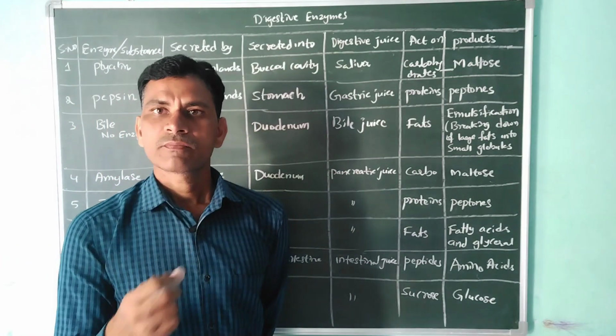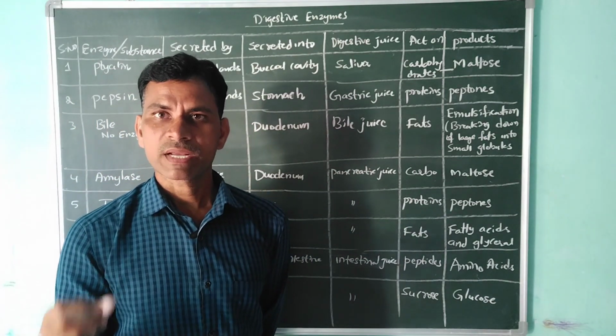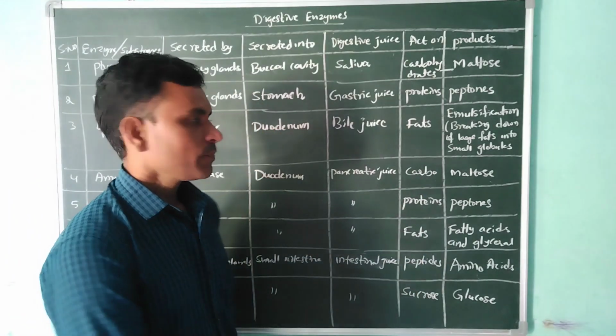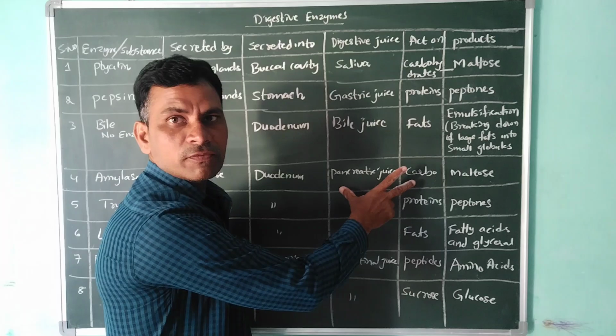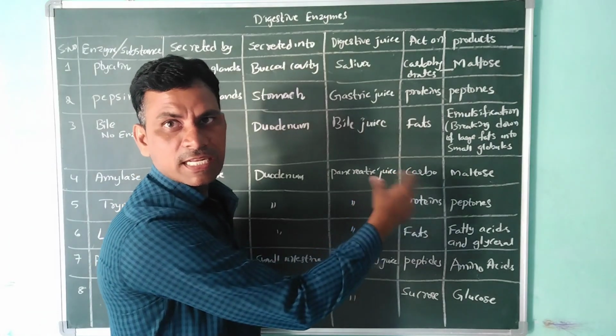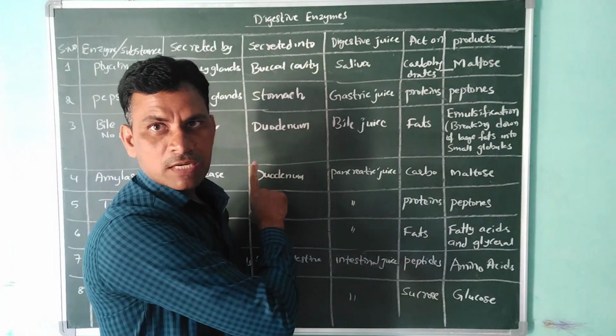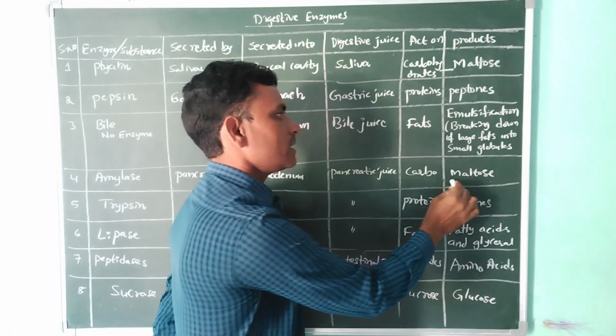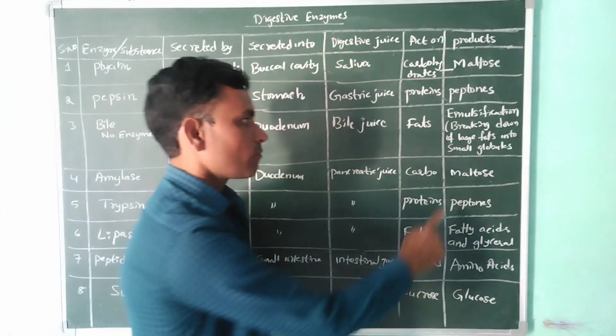In the mouth, maybe 80 or 90% of carbohydrates are broken down. The remainder is broken down with the help of the pancreas, which releases the amylase enzyme into the duodenum. Here further breakdown happens, and the last end product is maltose only.